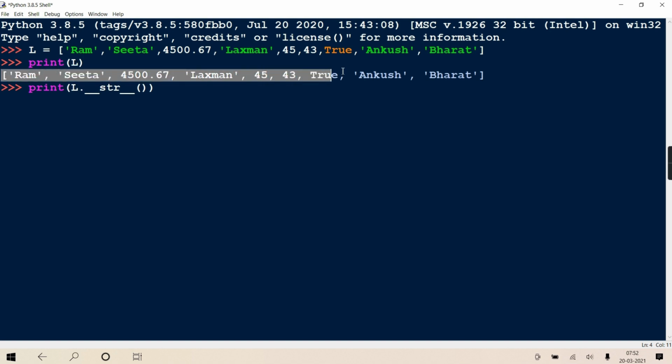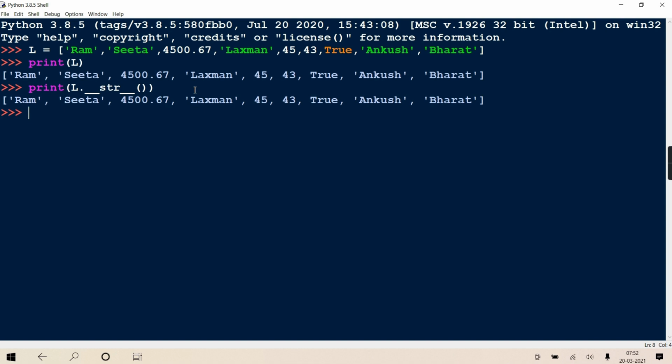It returns one string representing all the elements, and then that string which the dunder method returns, print displays on the monitor. You understanding? Clear? Here also you'll get the same output. This proves that when we write print L, this dunder method is implicitly called.